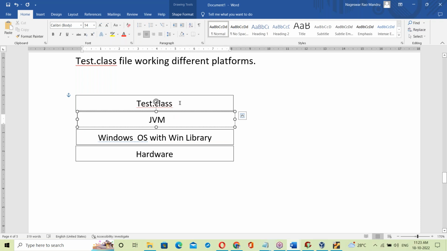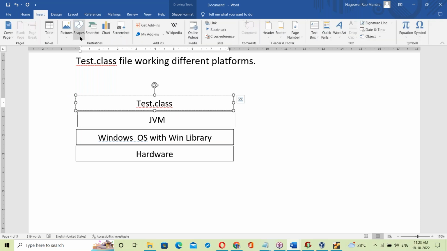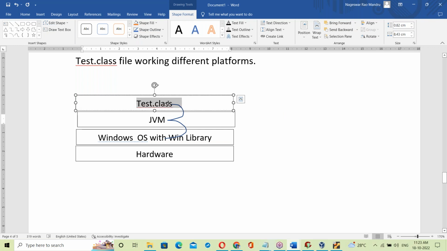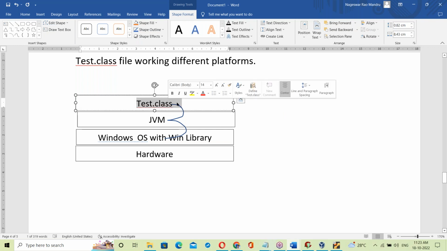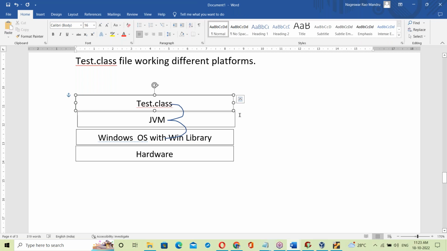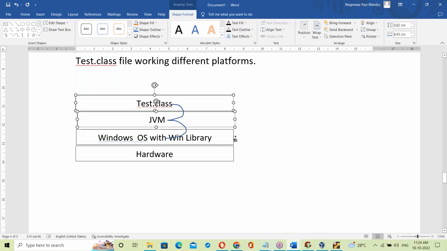Yes, the JVM takes your test.class file and links it with the Windows OS library. Once linked, it communicates with the hardware. Okay, right? Yes. Next, let us take another platform.